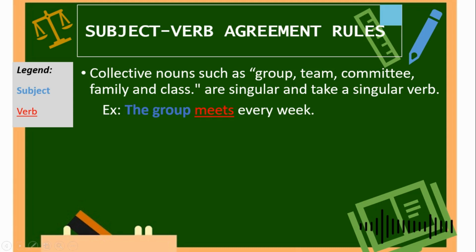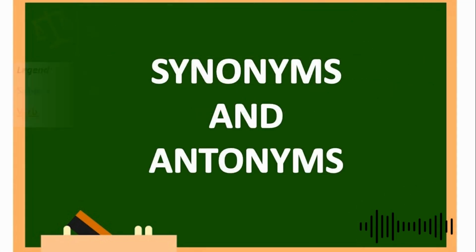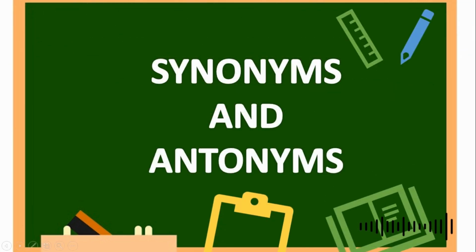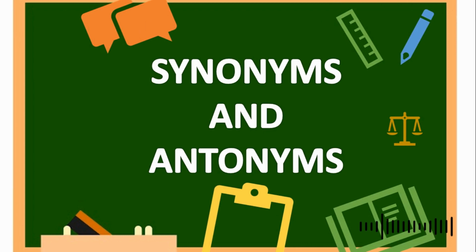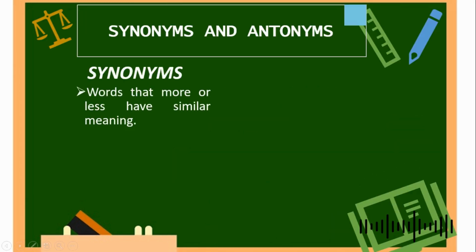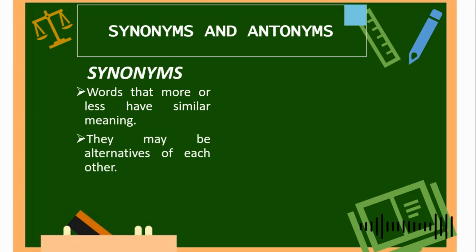For our last lesson in this session, we will discuss synonyms and antonyms. Let's discuss first the synonyms. When we say synonyms, these are words that more or less have similar meaning, or they can be used as alternatives of each other. Example, auspicious means lucky.